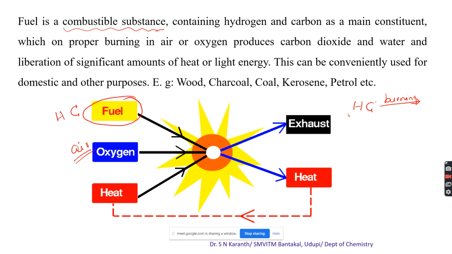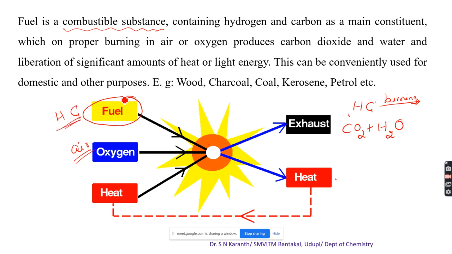Then burning takes place, and if it contains carbon and hydrogen, it produces carbon dioxide and water, with liberation of a significant amount of heat and light energy. That substance we call a fuel.